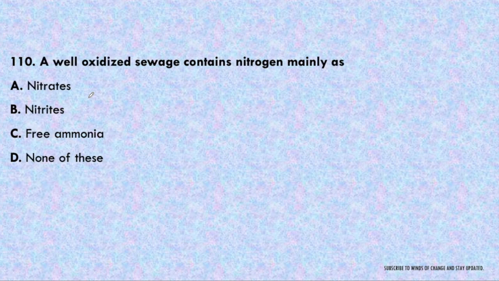Next question. A well oxidized sewage contains nitrogen mainly as nitrates, nitrites, free ammonia or none of these. Here we are talking about well oxidized sewage. Well oxidized means that this should be the final stage of the nitrogen cycle. So what will it be? It will be nitrates. We start from free ammonia, then nitrites are formed, then nitrates are formed in the nitrogen cycle. So nitrates are the most stable compound in the nitrogen family.